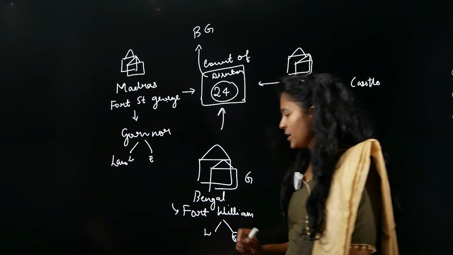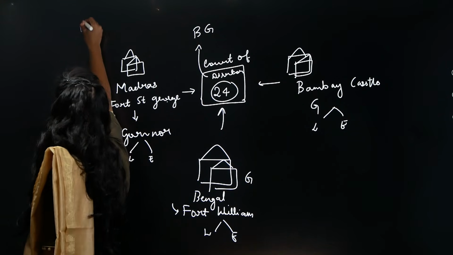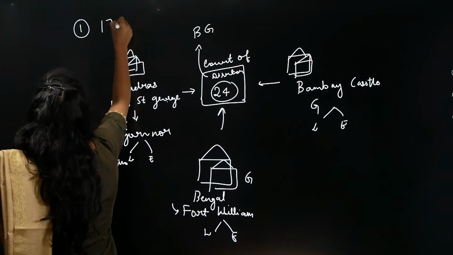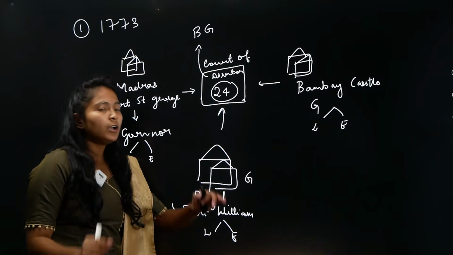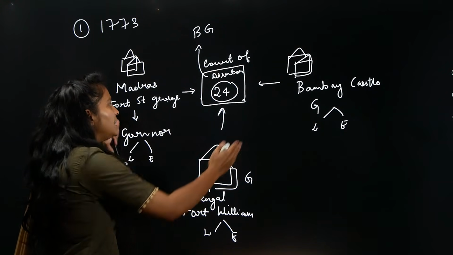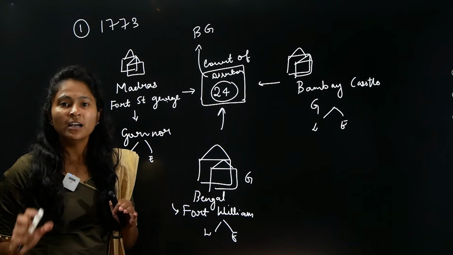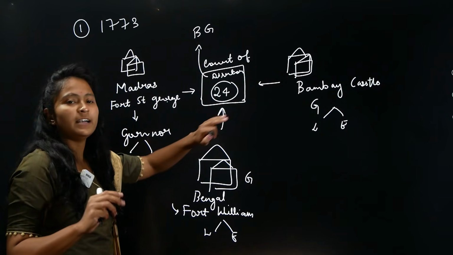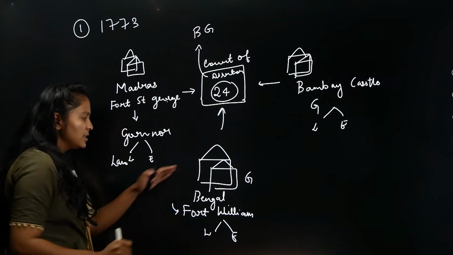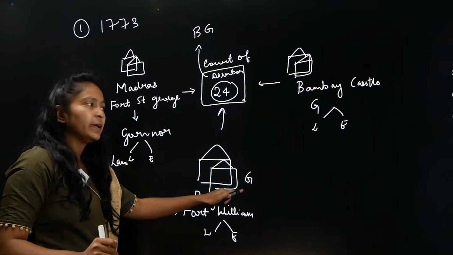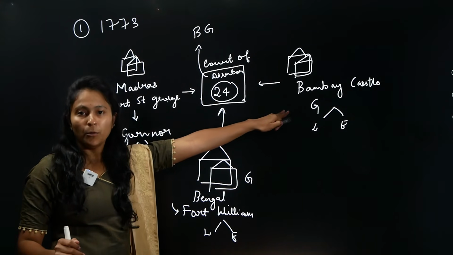But in the Regulating Act, the first important provision of the Regulating Act 1773 is saying that, see, this is a decentralized model. Can you see? Decentralized model. There is no one center. There is power given to the Governor of Madras, power given to the Governor of Bengal, power given to the Governor of Bombay as well.